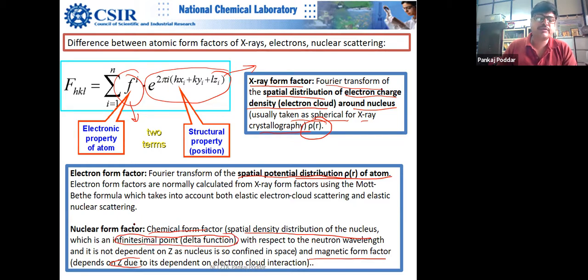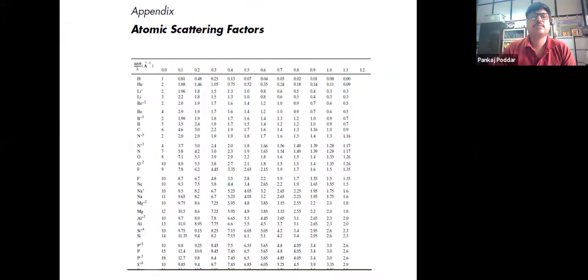And that's why neutron diffraction is very important. It's a very powerful technique because, for neighboring atoms, for example, if you have cobalt doping in nickel oxide or nickel sulfide and you want to look at neighboring elements in the periodic table, then you can use the nuclear form factor. X-ray diffraction and electron diffraction will not be that sensitive, because they are sensitive only to large changes in Z. Got it? So I explained.